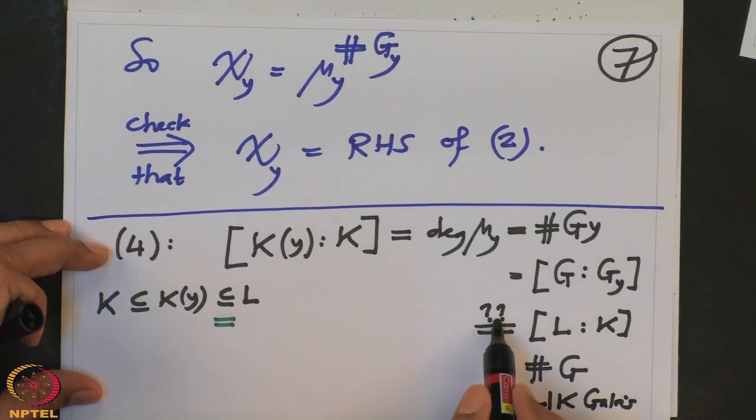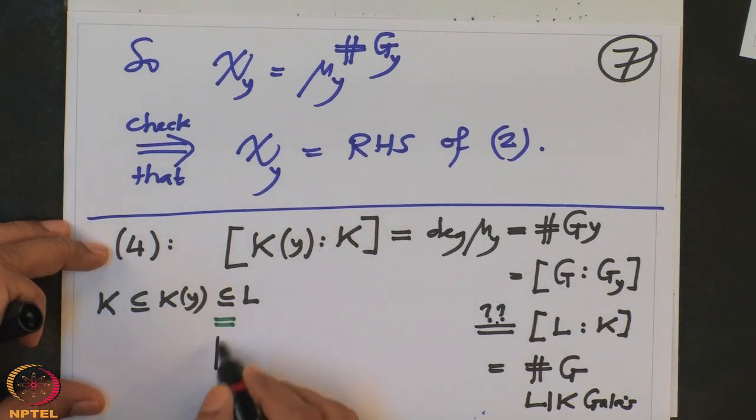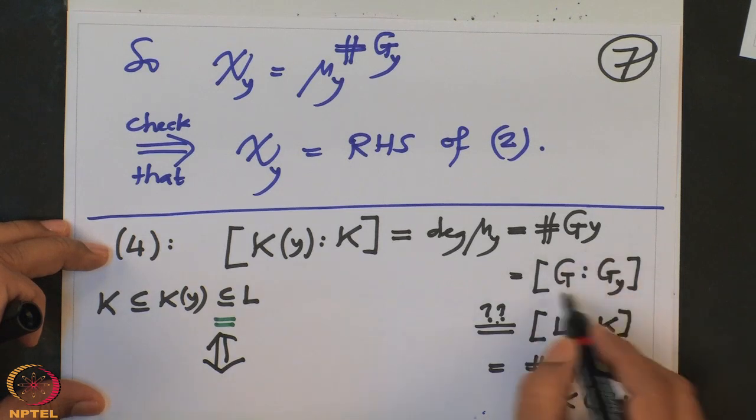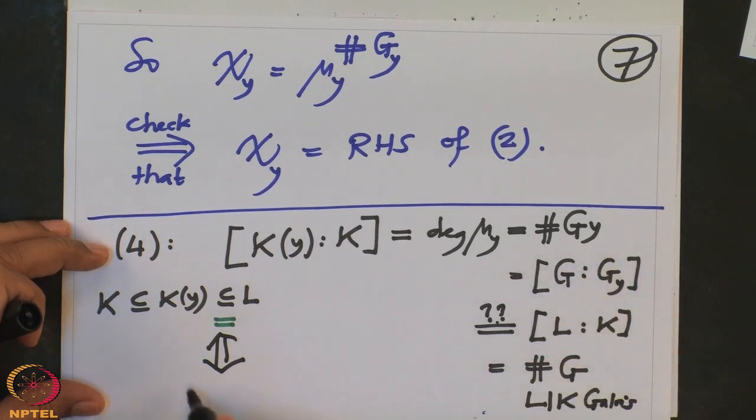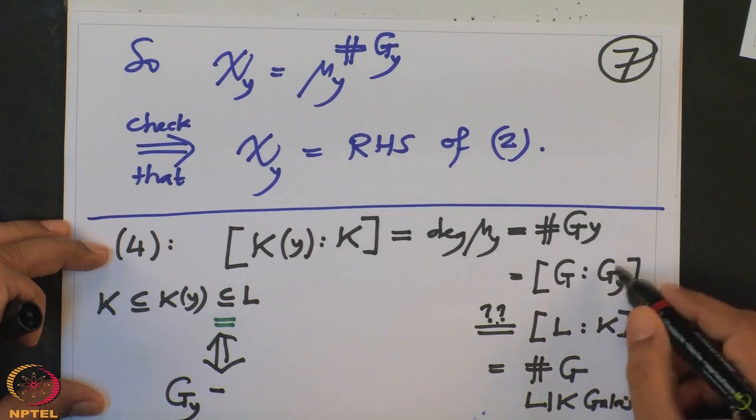Therefore, when can equality happen here? That is equivalent to saying this index should be the whole cardinality of G. So G_y index is the whole cardinality of G, not 1.